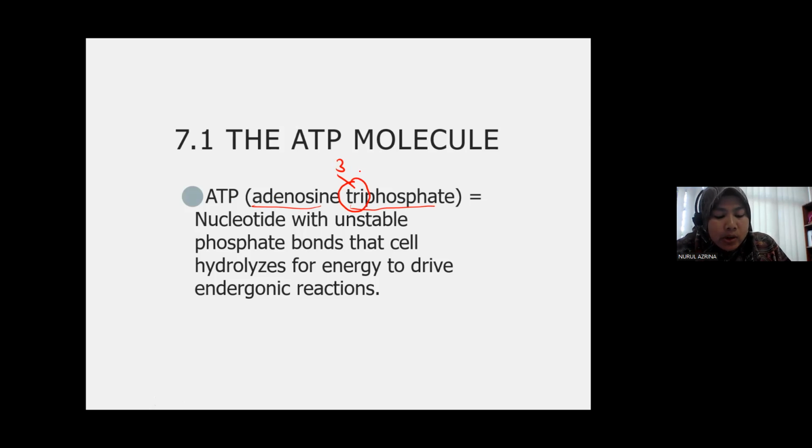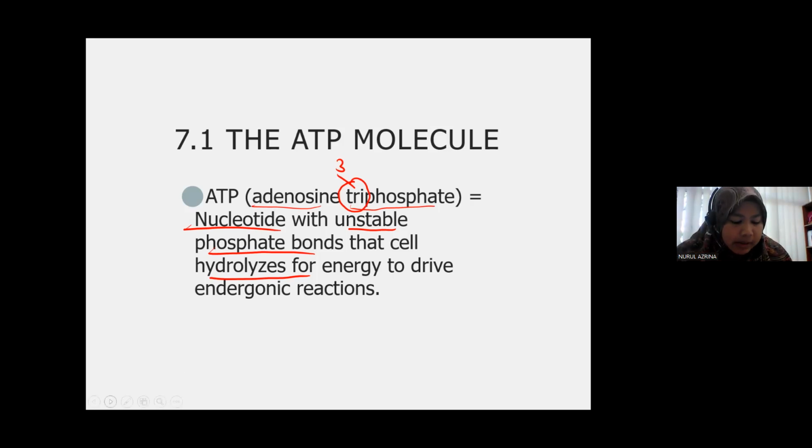ATP is a nucleotide that has unstable phosphate bonds, which can be hydrolyzed, yang boleh dipecahkan, for energy to drive endergonic reaction. Maknanya phosphate group yang attach kepada ATP boleh dipecahkan so that the energy released from there can be used in endergonic reaction.